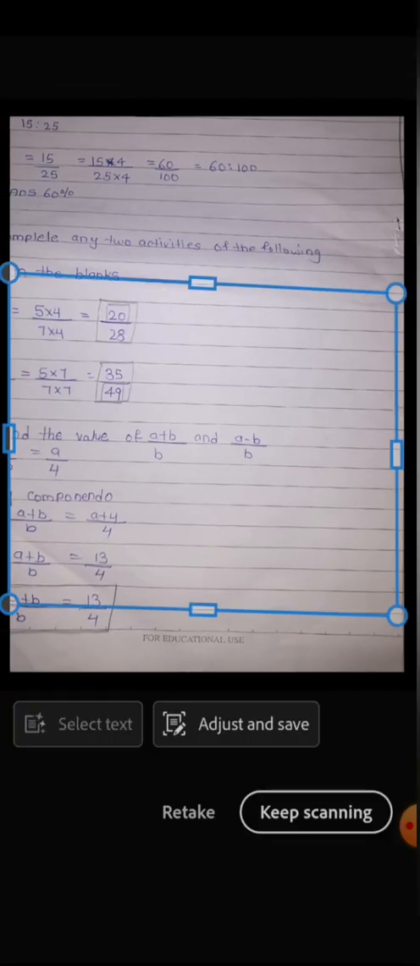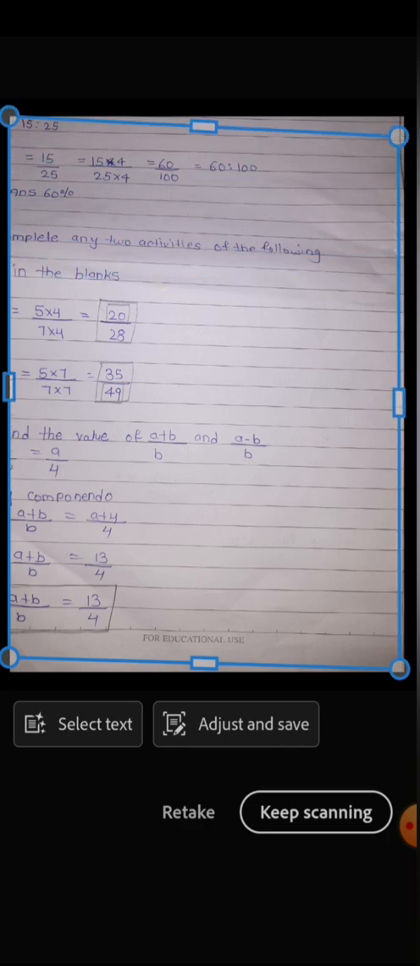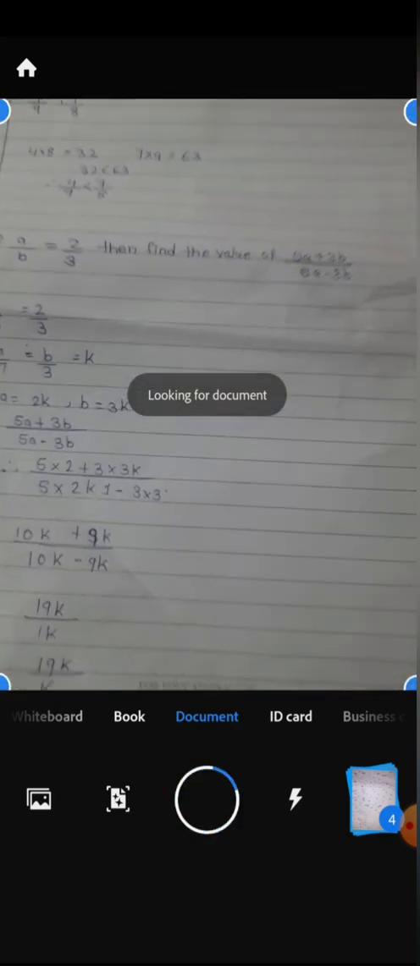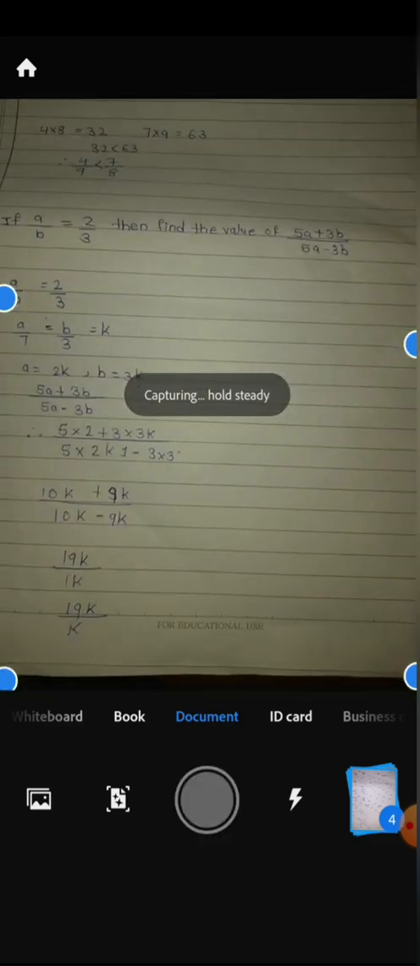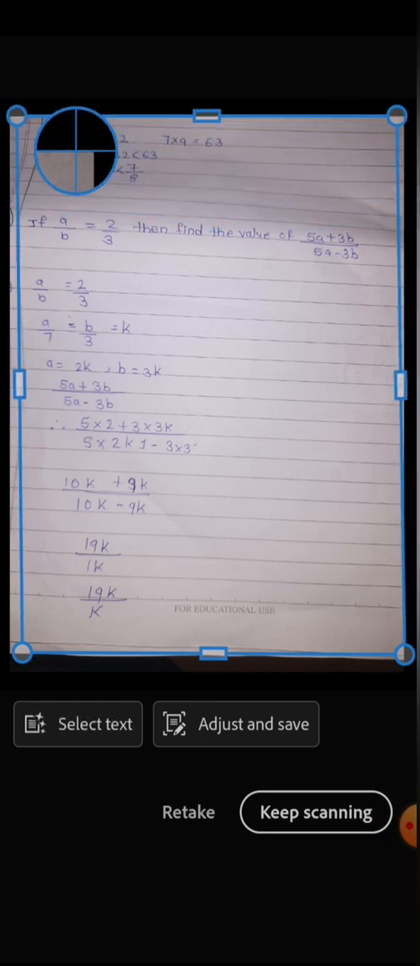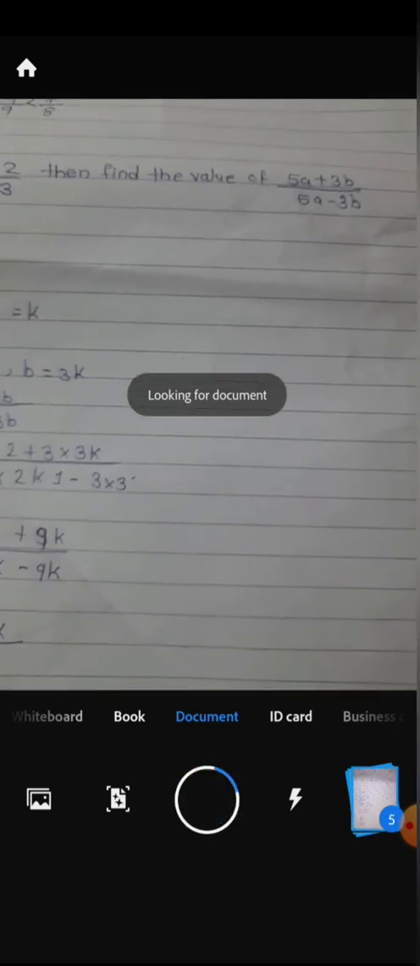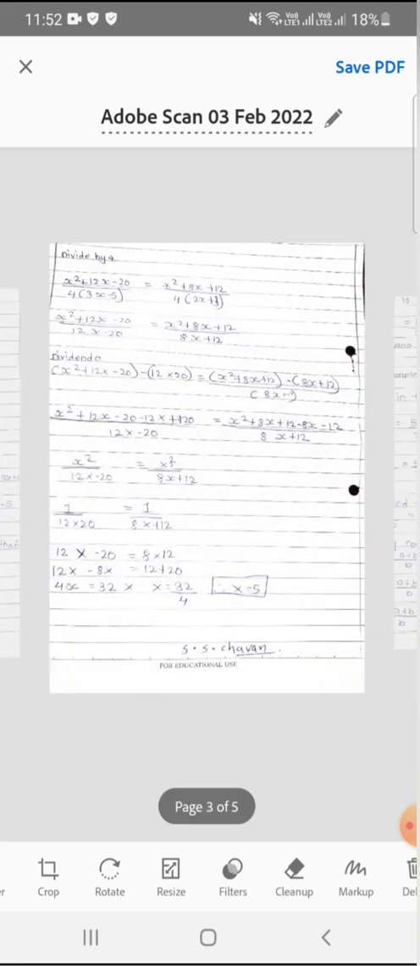After completing all photos and scanning of 5 photos, you have to click on these photos so that you can view them. All 5 pages. This is important: how to make the PDF and how to upload it. Now we are making the PDF. Now view the pages. If any page is not clearly seen, you can replace it.